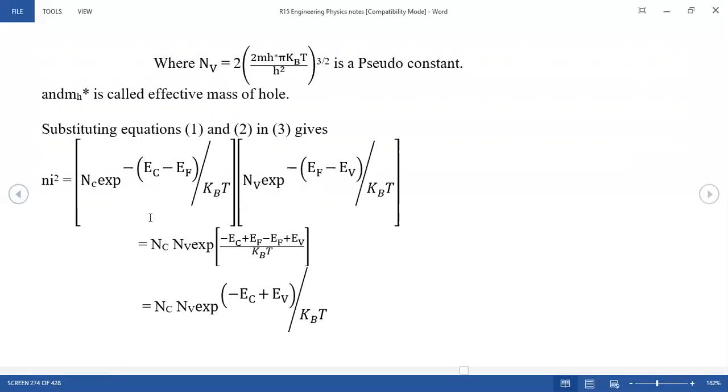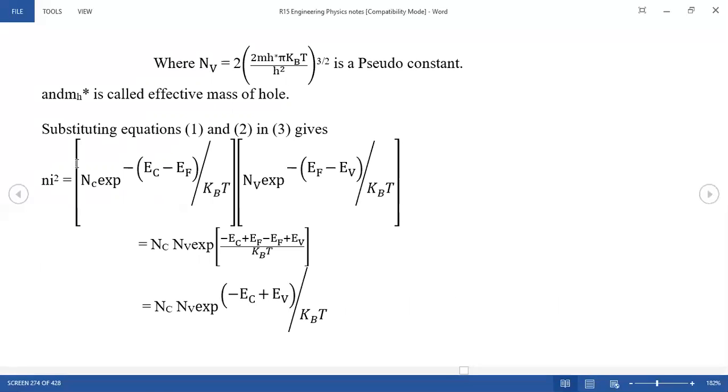So this is the Nc and this is your Nv. If we take the product, then what can we get? By multiplying these, finally you can get Ni square is equal to Nc into Nv exponential of minus (Ec plus Ev) by kBT. What is Ec? This is your conduction band energy. What is Ev? Your valence band energy.